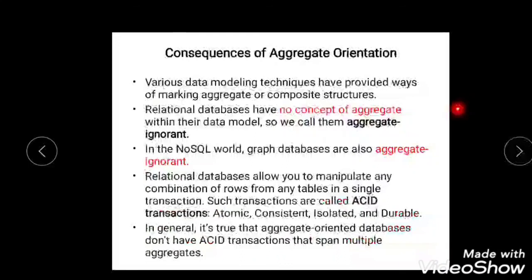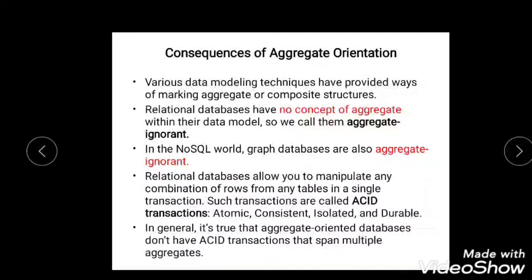Aggregate ignorance. Various data modeling techniques have provided ways of marking aggregate or composite structures. Relational databases do not support the concept of aggregate, so they are called aggregate ignorant. Relational databases have no concept of aggregate within their data model, so we call them aggregate ignorant.